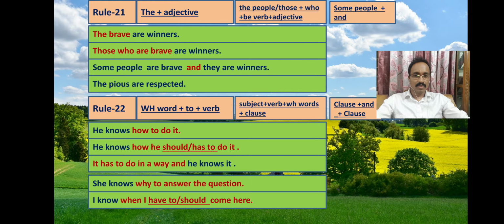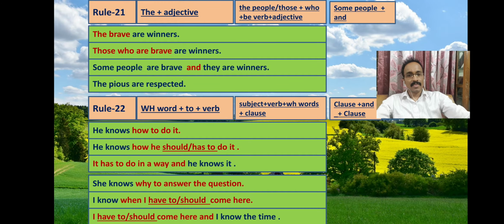And we can make it a compound sentence. I should come here and I know it. This is a compound sentence. And I know the time. I should come here and I know it, or I know the time.